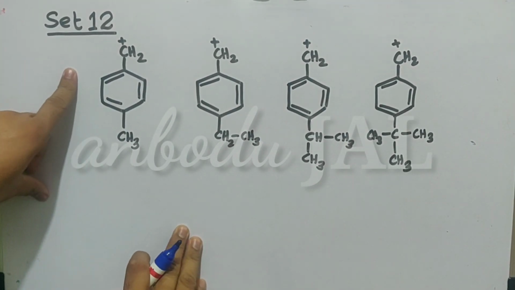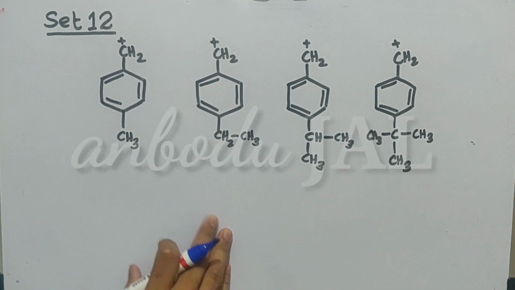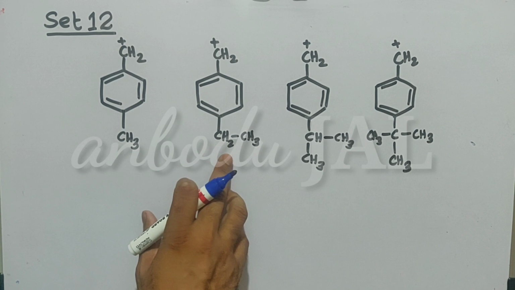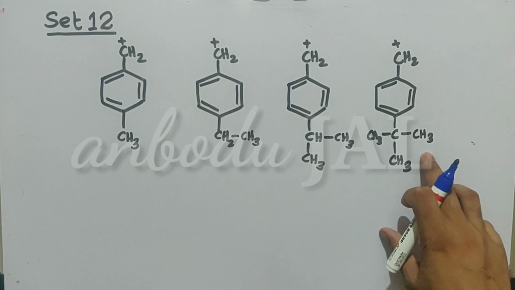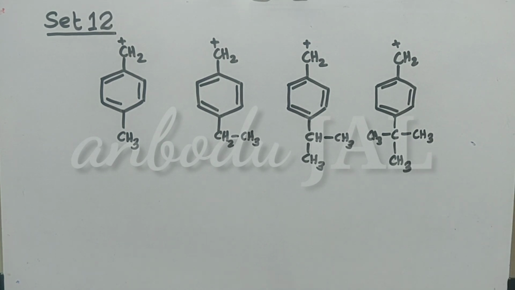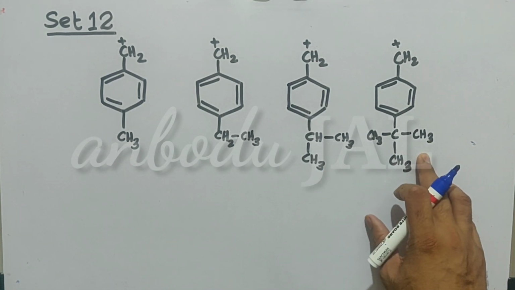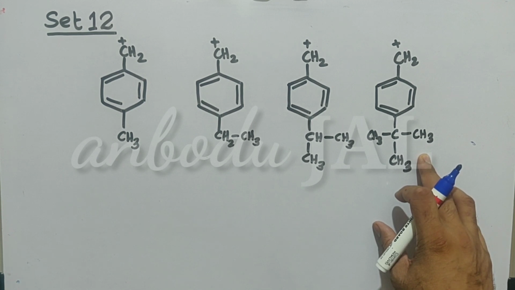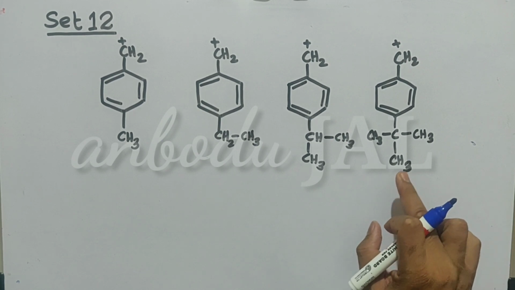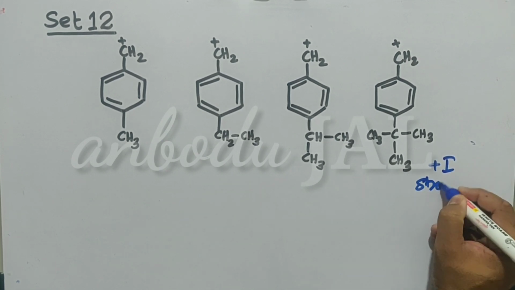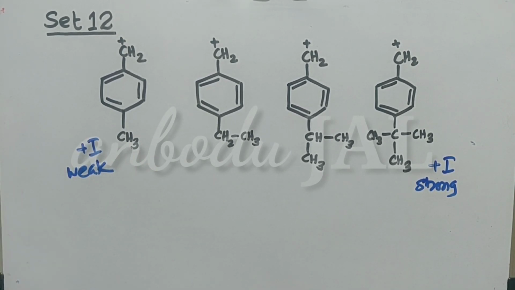In set 12, all are benzyl carbocations. This is a methyl substituent, this is an ethyl substituent, this is an isopropyl substituent, and this one is a tert butyl substituent. If we consider the methyl group, ethyl group, isopropyl group and tert butyl group, we know the powerful inductive effect is for the tert butyl group. The tert butyl group is a strong plus I group. The methyl group is a weak plus I group.